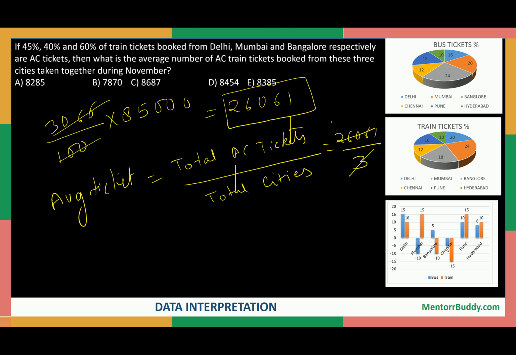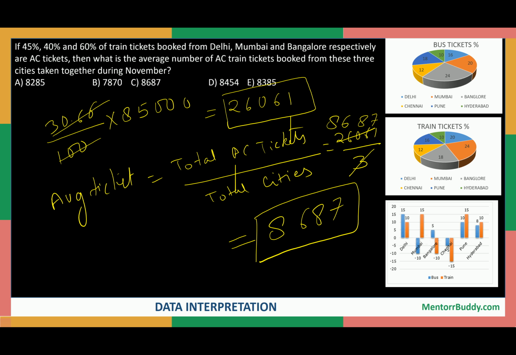It will come out to be 8687, right? This is the average, so option C is the correct one.